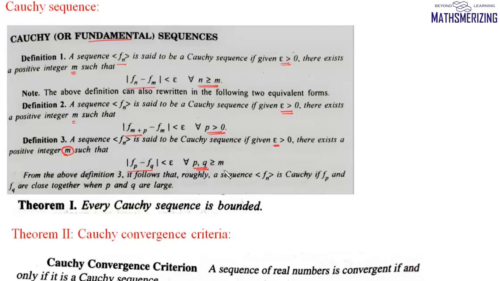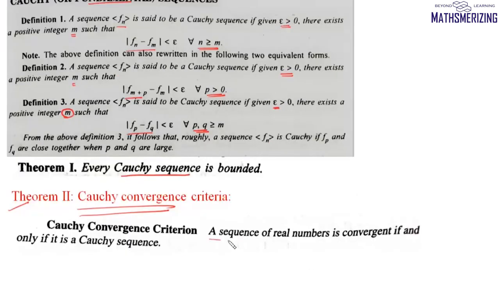Now there are two theorems on Cauchy sequences that we need to know. The first theorem is: every Cauchy sequence is a bounded sequence. The second theorem is Cauchy's convergence criterion, and we are more interested in this. It says a sequence of real numbers is convergent if and only if it is a Cauchy sequence. So every Cauchy sequence is a convergent sequence and vice versa.